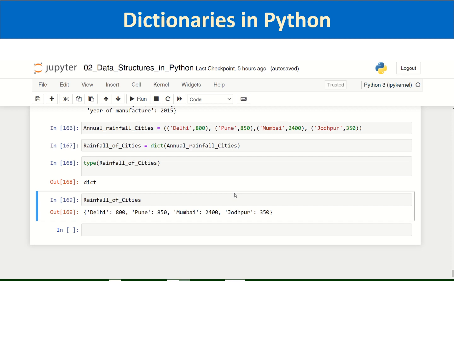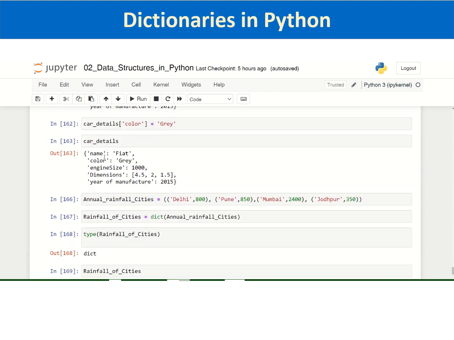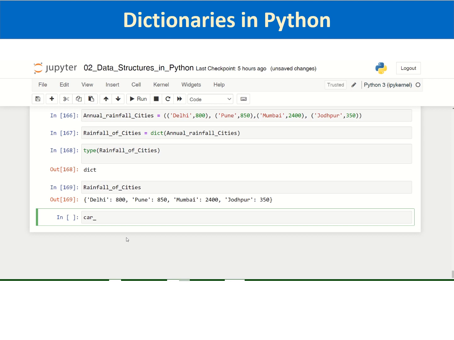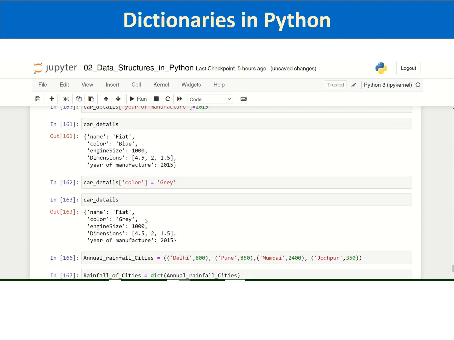Then there are some dictionary methods, just like list methods and string methods. And one more thing is, if you want to delete any pair of values from a dictionary, for example, you want to delete the year of manufacture information from car details, you can delete it by using the del keyword, del car details, and you pass the key which is year of manufacture.